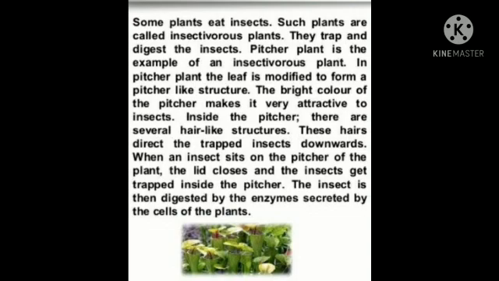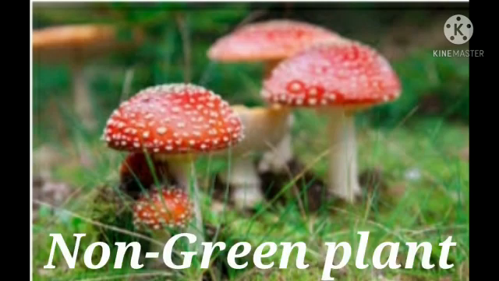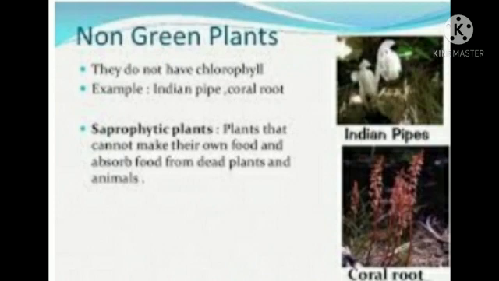Now students, we will see the next one, non-green plants. Students, non-green plants do not have chlorophyll. For example, Indian pipe, coral root. These are plants that cannot make their own food and absorb food from dead plants and animals.